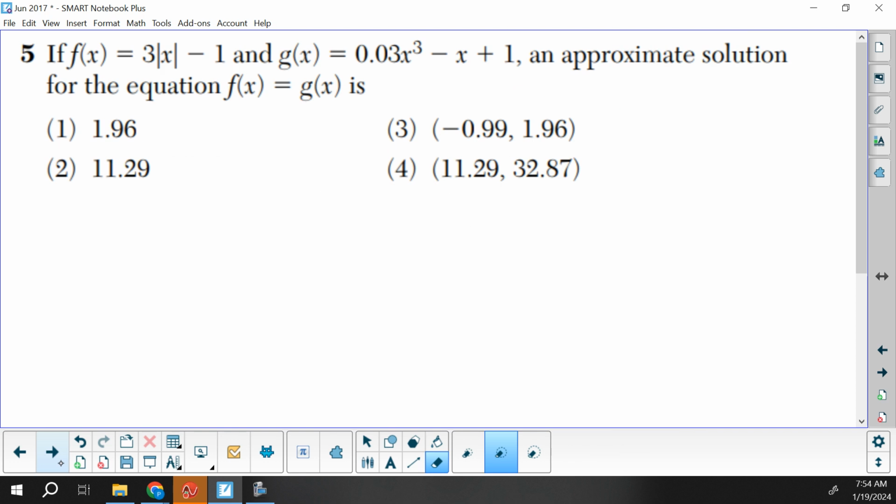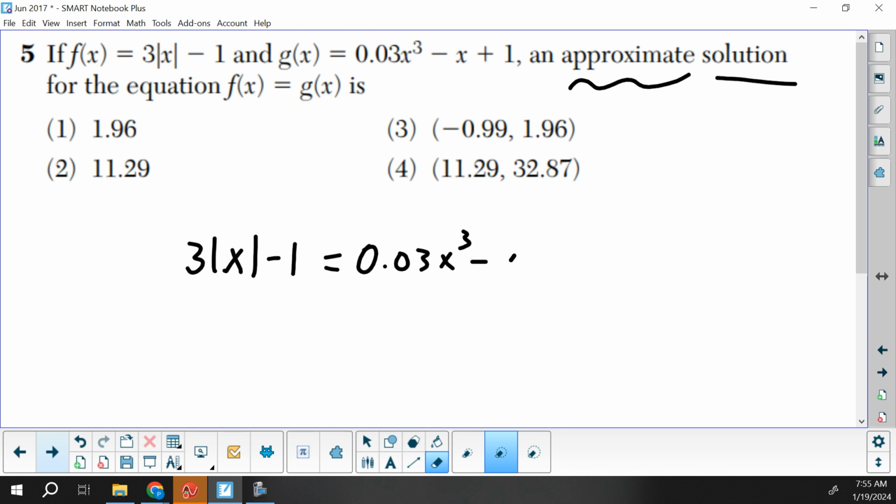For 5, we have solution, but it says approximate. So because it says approximate, we don't want to store this because those are rounded answers. But they say f of x is going to equal g of x, so let's set those equal first. So again, we don't want to just store it. The best way to do this is just graph it. You're going to graph the left side, graph the right side, and see where their intersection is.